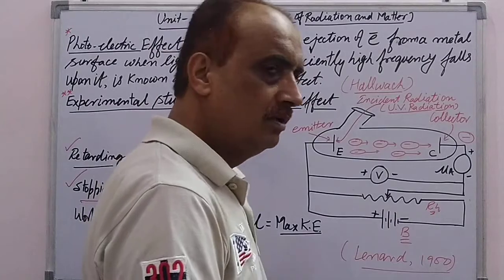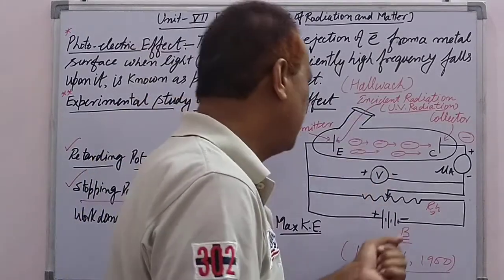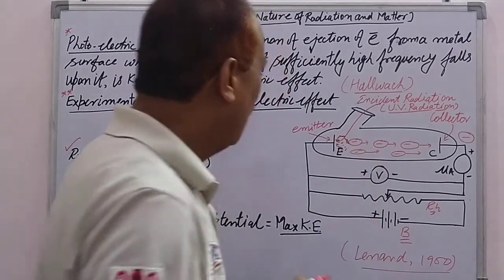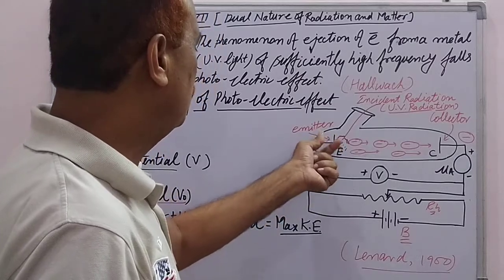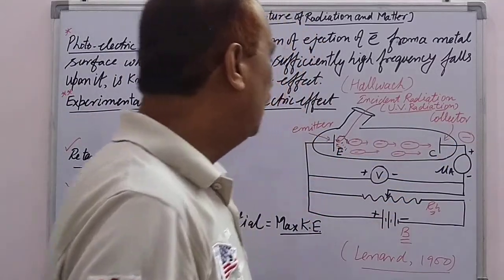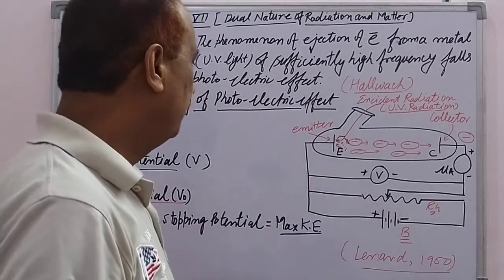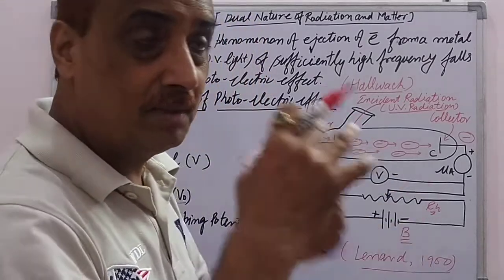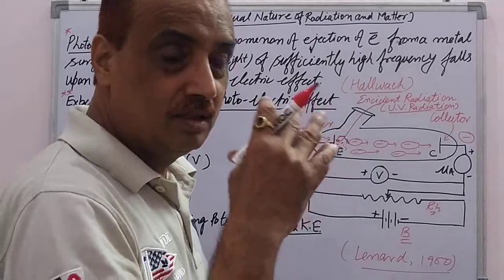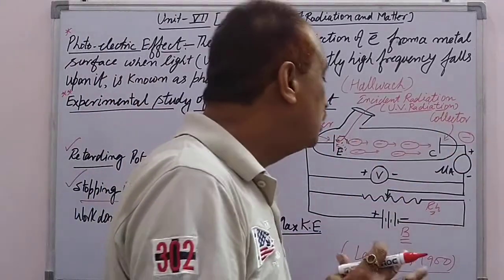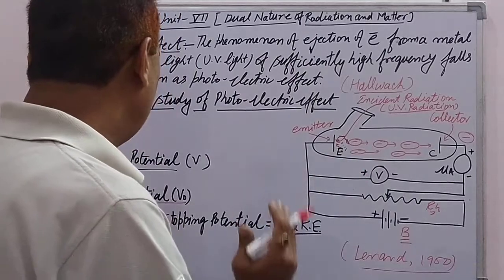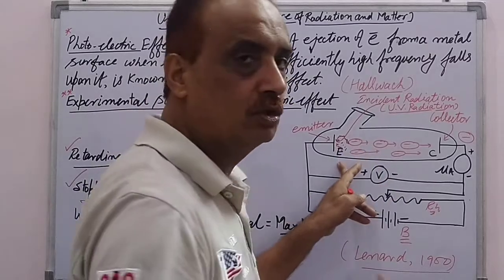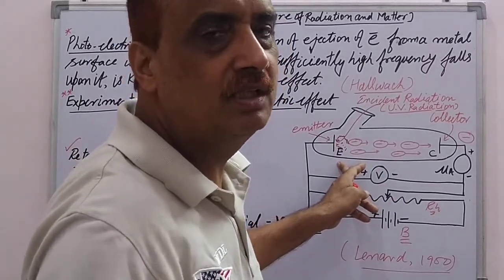Now in that situation, the electrons having the maximum kinetic energy, because a cloud of electrons will be collected here near the emitter, and these electron clouds will not reach the collector due to the stopping potential. So the energy of the electrons will be maximum, they have the maximum kinetic energy, and still the electrons will not reach the collector. It means the work done by the stopping potential will be equal to the maximum kinetic energy of the electrons ejected from the emitter.